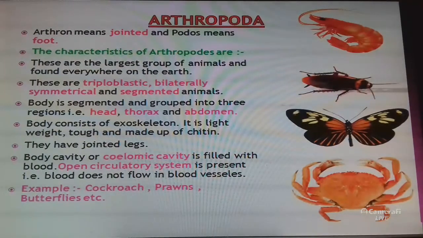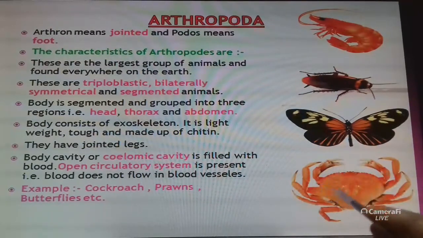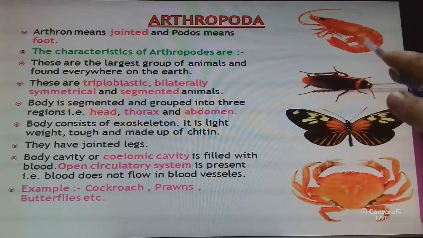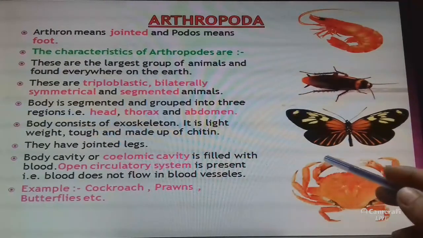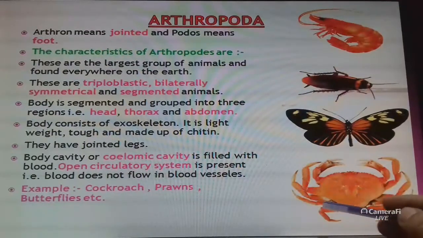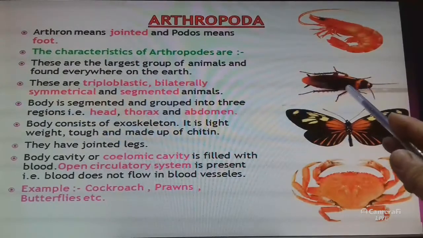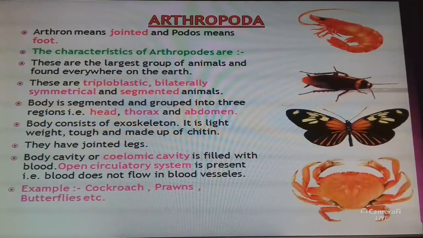The exoskeleton is lightweight, tough and made up of chitin. This is the exoskeleton, the outer covering. They have jointed legs.